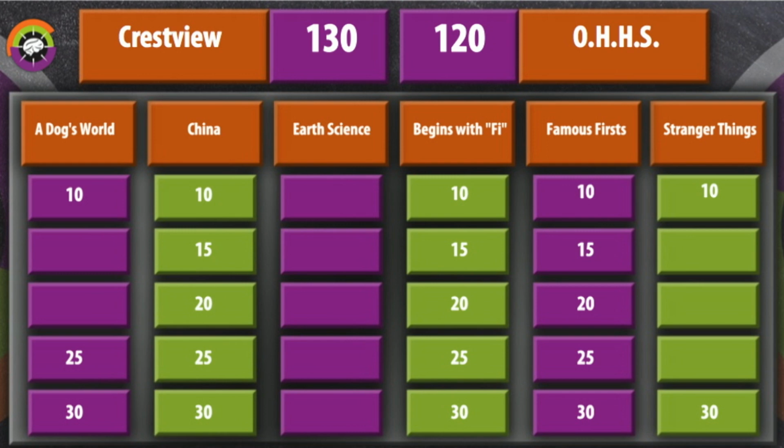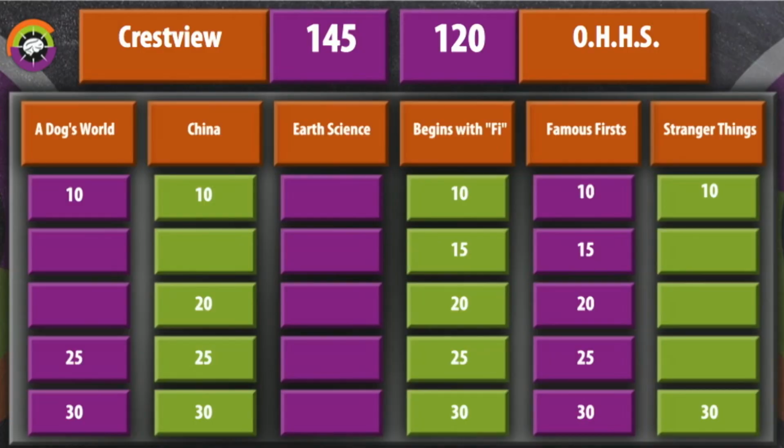China 15. China for 15 points. What is the capital of China? That would be Crestview. Sam? Beijing. Beijing is correct. Crestview in control. FI 15. FI for 15 points. Identify each of the following words that begin with the letters FI. I will identify the part of speech. It is an adjective coming at the end. That would be Ottawa Hills. Chinmay? Final. Final is correct.